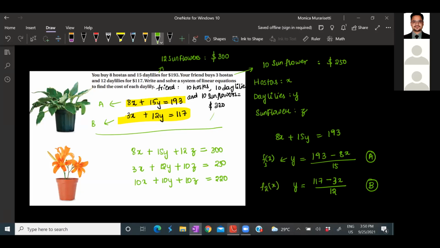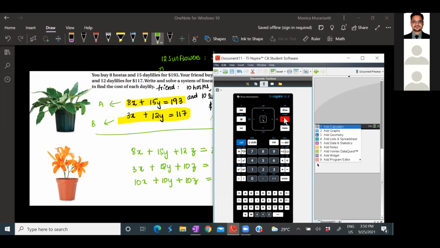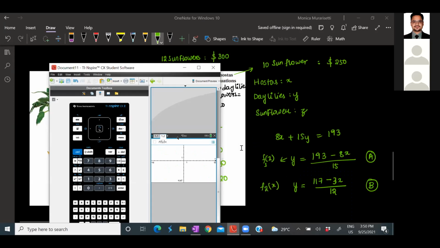Now what we'll do is go to the graphing option here. Click Control Doc and now you need to add a graph. If you see the function, it says f1 of x. So what is my f1 of x? Beside 9, there are many options that you can click. Just click that and you can get a fraction option. In my numerator, I'll write 193 minus 8x, divided by 15, and click enter.